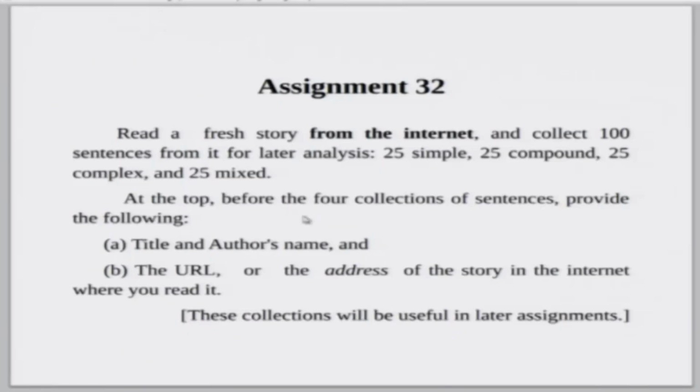In your submission of the assignment, at the top before the four collections of sentences, provide these things: the title, the author's name, and the URL, so that if we want, we can read that story. Okay. These four collections will be useful for you for later assignments.